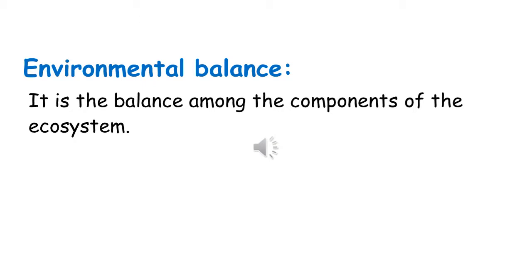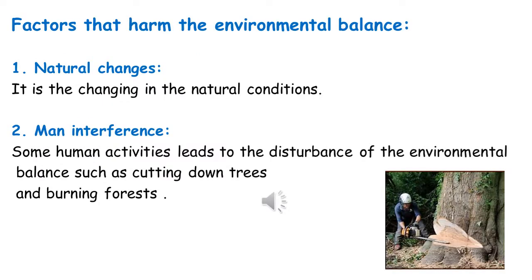Now we will talk about environmental balance. Environmental balance, it is the balance among the components of the ecosystem. Now we will talk about factors that harm the environmental balance. Natural change. It is the change in the natural conditions. The second factor, it is man's interference. Some human activities lead to the disturbance of the environmental balance, such as cutting down trees and burning forests.